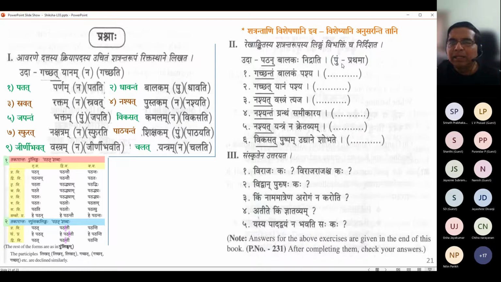Patan balakaha nidrati. One example they give. We have to identify pullinga and pratama. Because balaka is pullinga, it's easy to recognize. Also patan we know is pullinga, and because patan in pullinga is only available there, it is easy to say it's pratama vibhakti, even without looking at balaka. But we have the assist of both to identify. So many times this will teach us more easily than these forms. Of course, if you remember this table also, but remember the table has many overlaps.